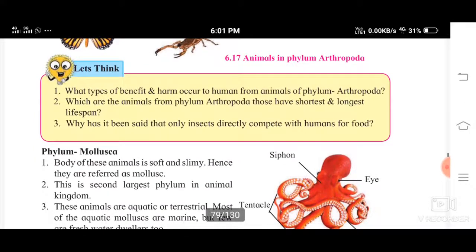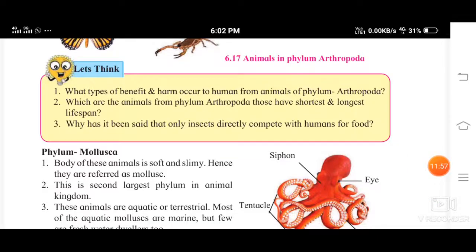Now, why is it said that only insects directly compete with humans for food? See, insects sit in dirty places, and wherever they sit, they pick up the germs and food from that place and they eat them. Then they come and sit on the food we are going to eat, and they vomit whatever they have eaten on our food.